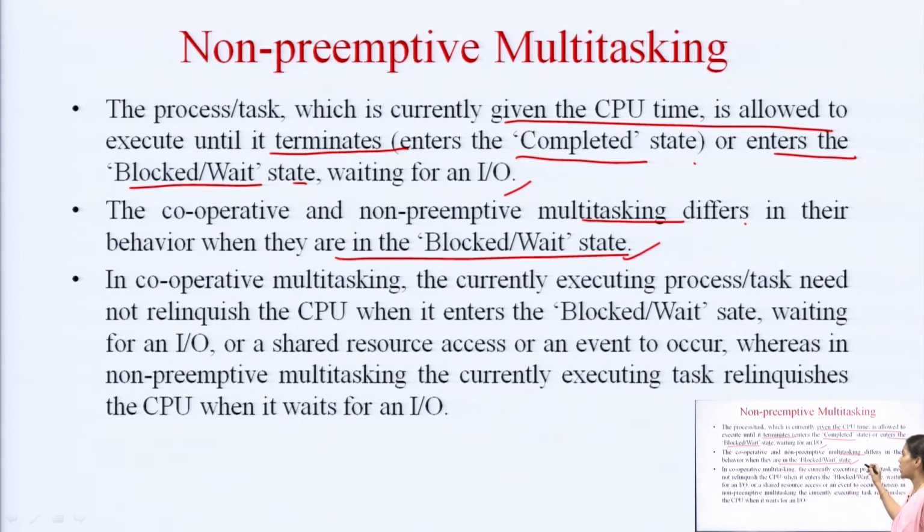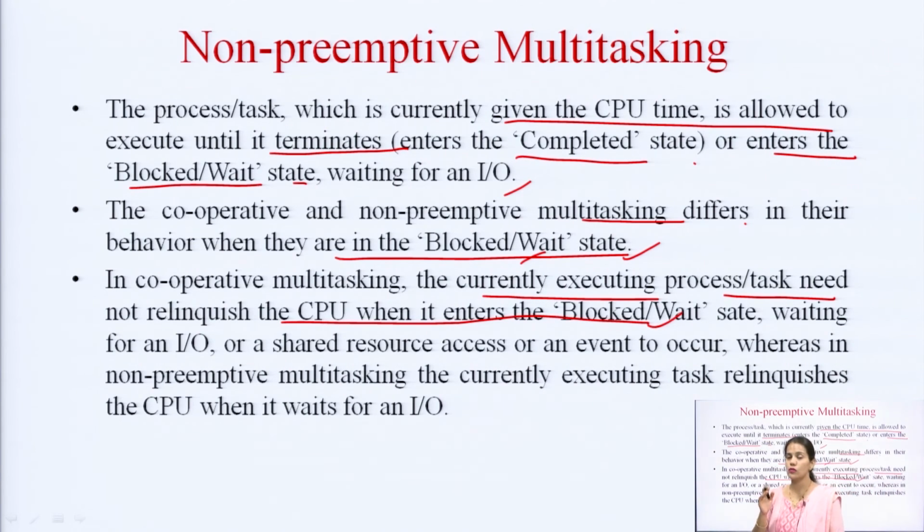So, once the task is in the blocked or wait state, the scenario changes. How does it change? In cooperative multitasking, the currently executing process or task need not relinquish the CPU when it enters the blocked state. So, in cooperative multitasking, it was always the wish of the task whether it wants to leave the CPU or not.